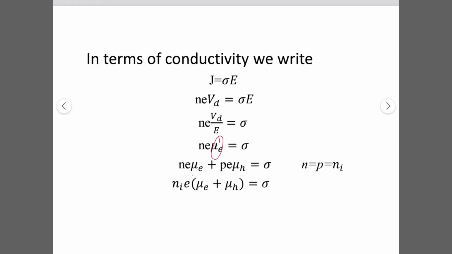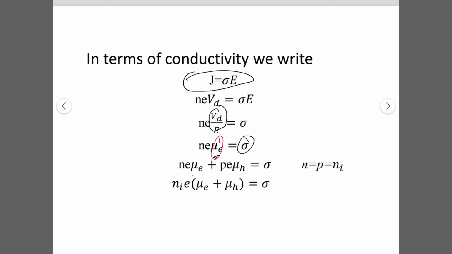In terms of conductivity of the intrinsic semiconductor, we know that the current density is equal to sigma times E, where sigma is the conductivity and E is the electric field. If we divide both sides by E, then this term expresses the mobility of the electrons.